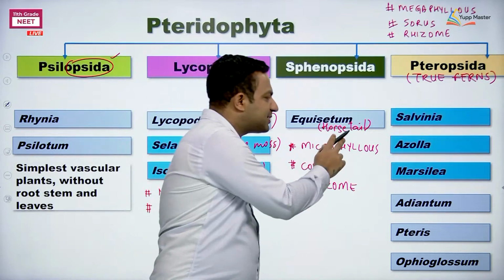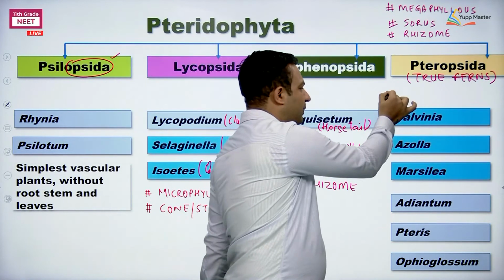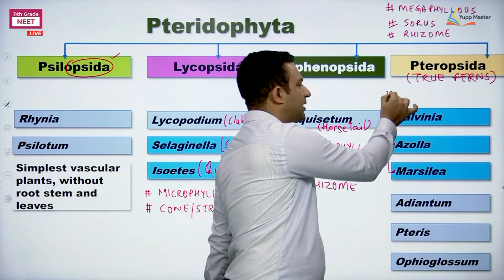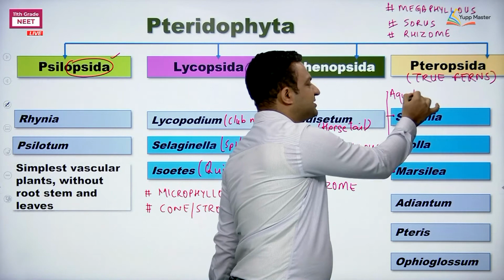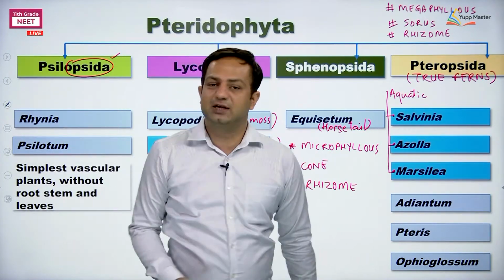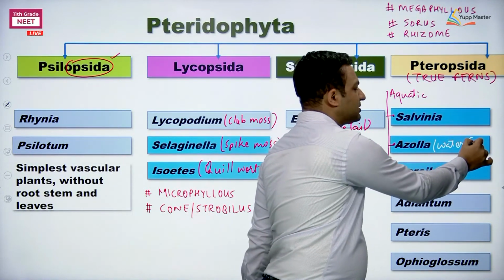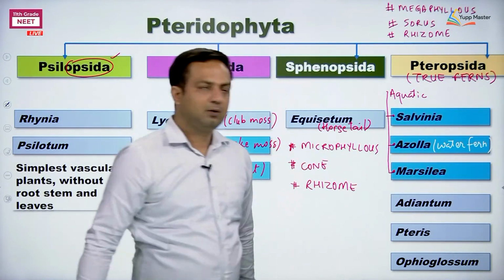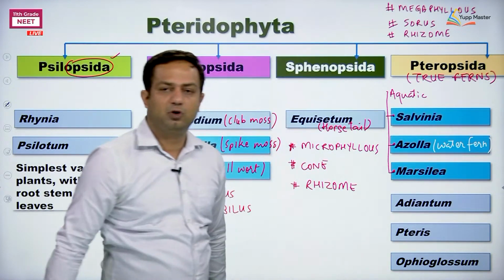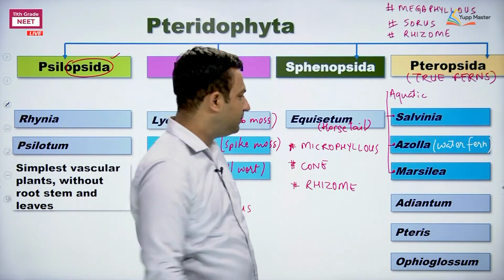Fine. Salvinia, Azolla, Marsilea. These all three are aquatic. I repeat, Marsilea, Azolla, Salvinia. These all are aquatic, but still the name water fern is given to Azolla. Okay. Next, other things: Adiantum, Pteris and Ophioglossum. Okay. About Adiantum, I told you, walking fern.